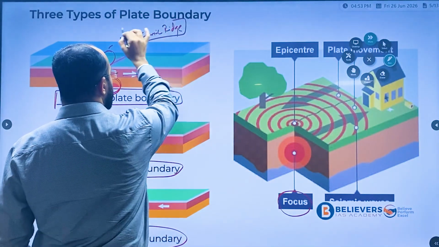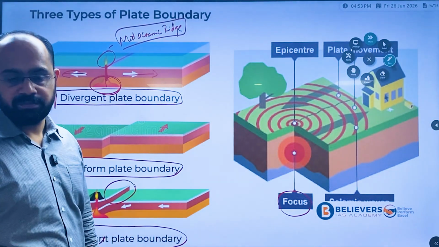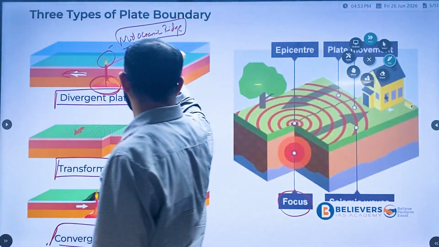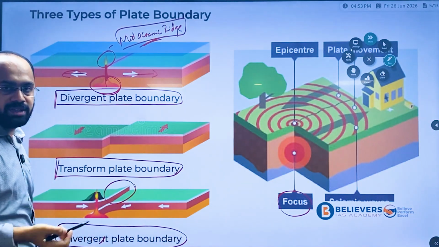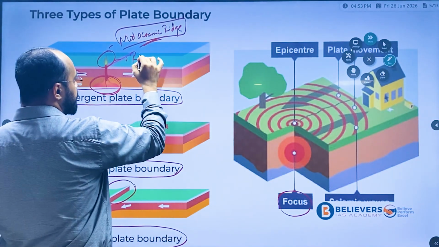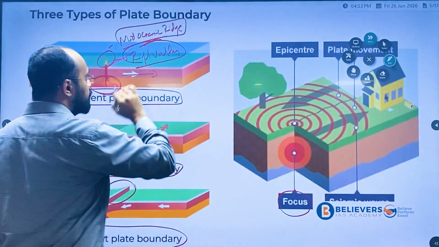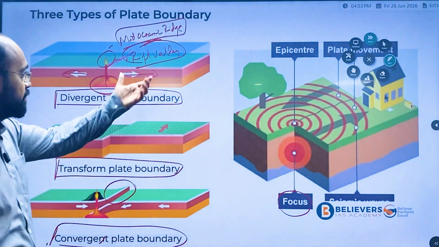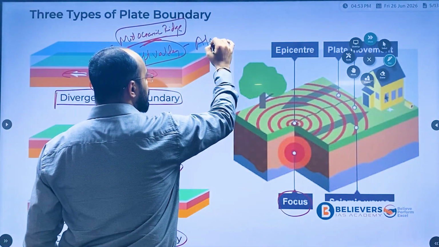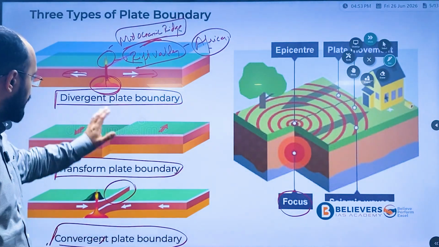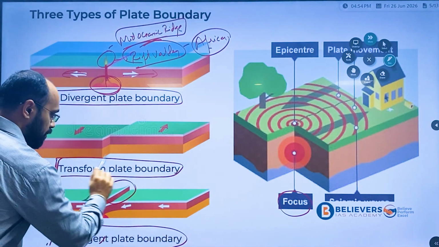Okay, mid-oceanic ridge, as you can see in our Atlantic Ocean, you can see mid-oceanic ridges. This is the first one. Second one is Rift Valley. Rift Valley is also formed. These kinds of landform, Rift Valley, basically, if you remember, African Rift Valley is a very famous example for it. And next one is transform boundaries.